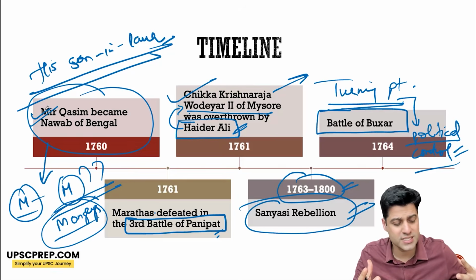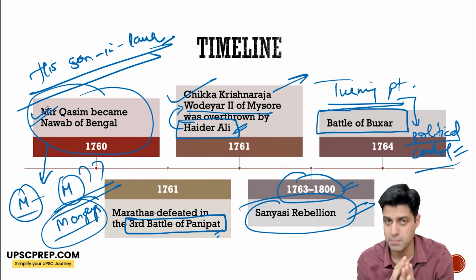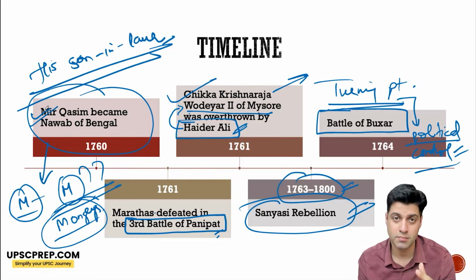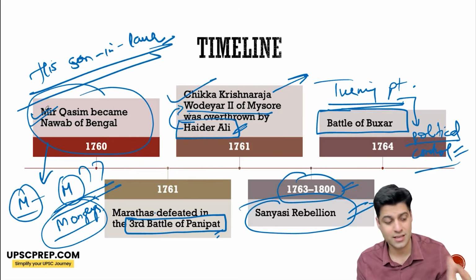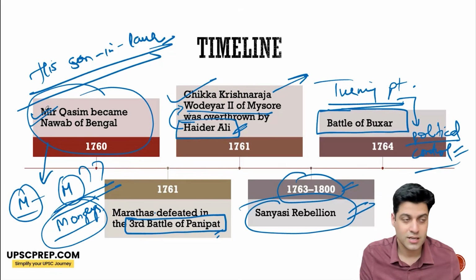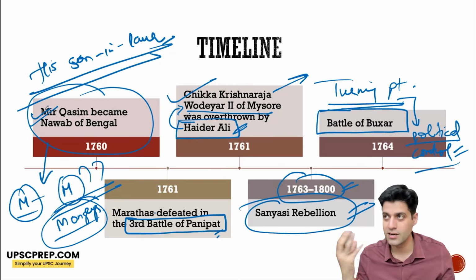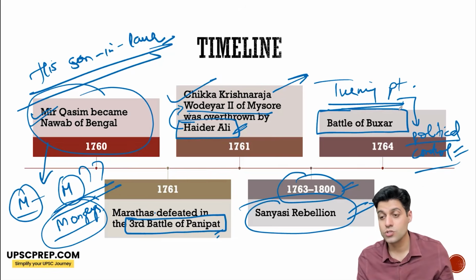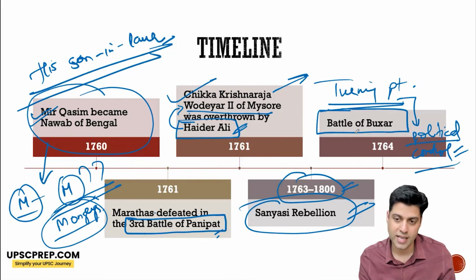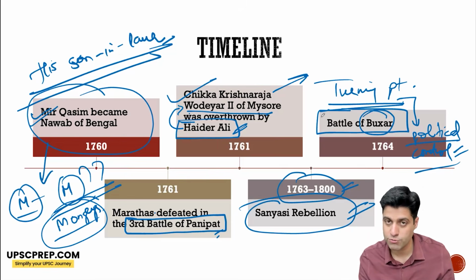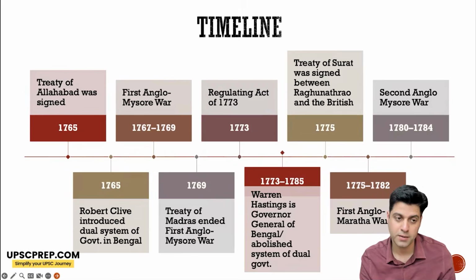Shah Alam II basically does not have any power at this time because he himself is away from his kingdom. His wazir is after his life, but he somehow is living life as a pauper. Means literally very few people are there who are supporting. But then, as an emperor, the name is there. So the tripartite alliance happens, but at Buxar, this alliance loses to the English East India Company.